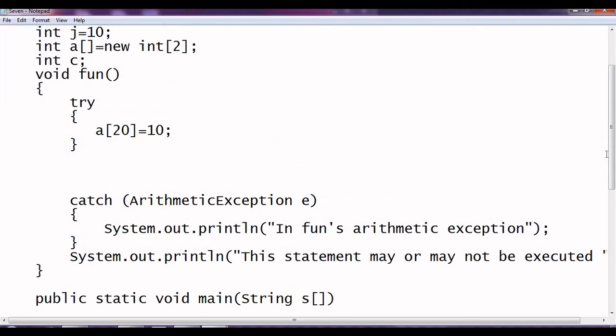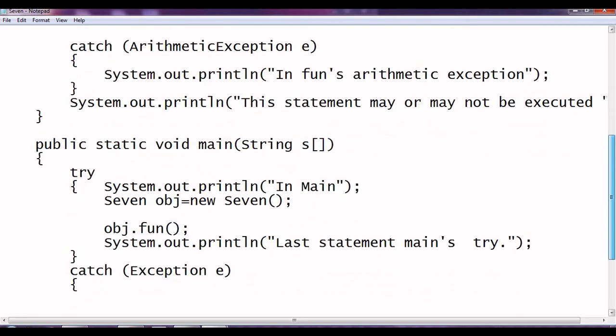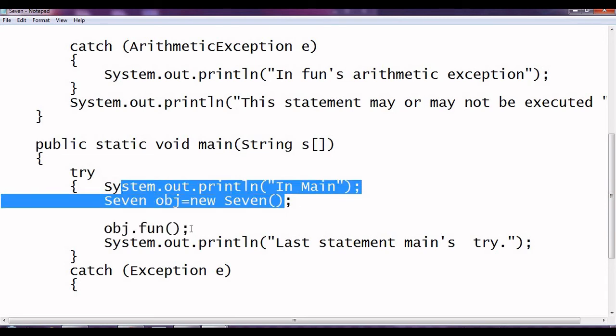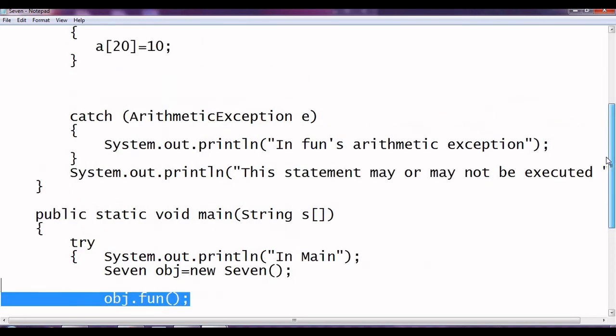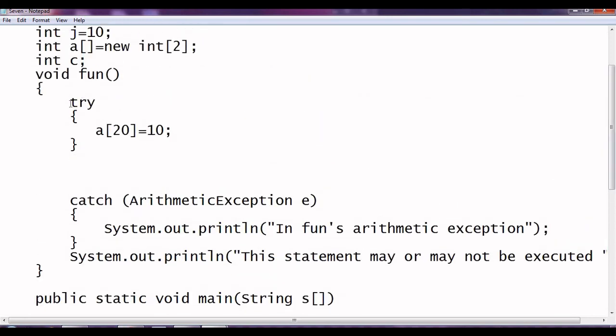Fine. Okay, so now let us go step by step. Again, in main, we are inside the try. Please understand that we are inside the try, and for that we are calling the fun function. So this is nesting, because fun also has a try and catch block. So again, it will print main first, then object created, and then for the object we are calling the fun function. We are inside fun. Inside the fun we have a try, we have an error. Is this matching? No, it's not matching.